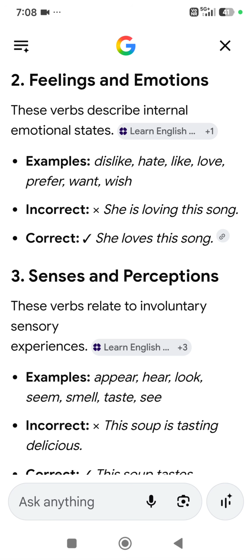So don't say "she is loving this song." No, "she loves this song." That is the second category.